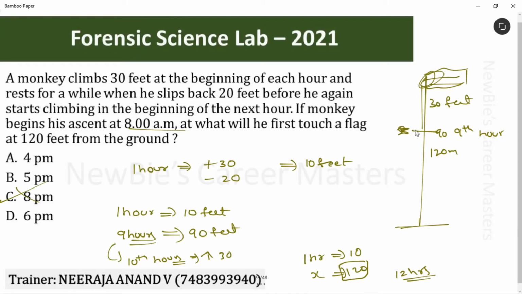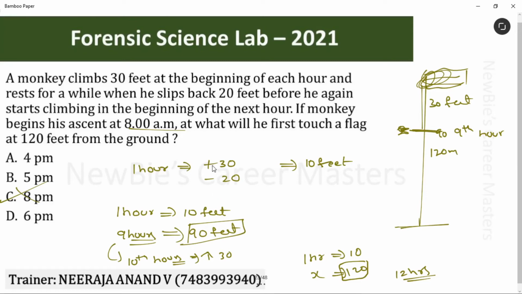See, at the 9th hour, the monkey is here. In the beginning of the 10th hour only, it climbs this 30 feet and touches the flag. We have to stop the timings and consider 10 hours as the answer, not 12 hours. Am I clear? I hope you have understood the concept. And I know you have a doubt here. Ma'am, why do we take that 90 feet? Why not other values?